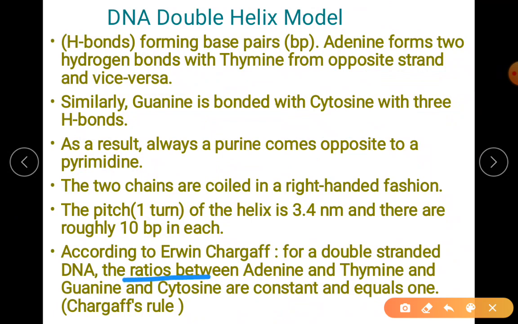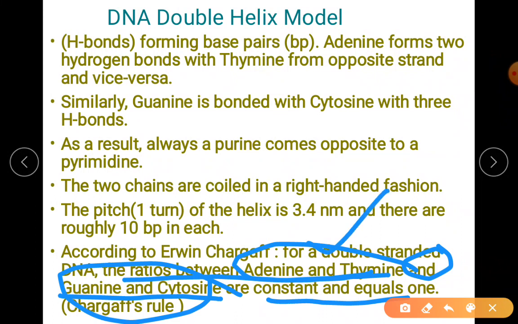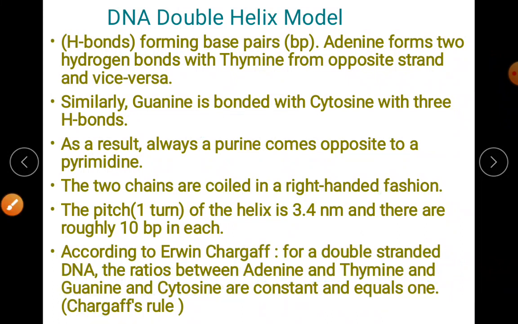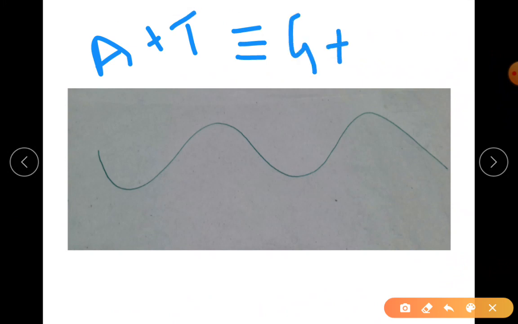So remember, ratios between adenine and thymine, this is one ratio, and guanine and cytosine, this is the second ratio, are constant and equal to 1. So I hope you understood ratios between adenine and thymine and guanine and cytosine. So it is almost like A plus T will be equal to G plus C.